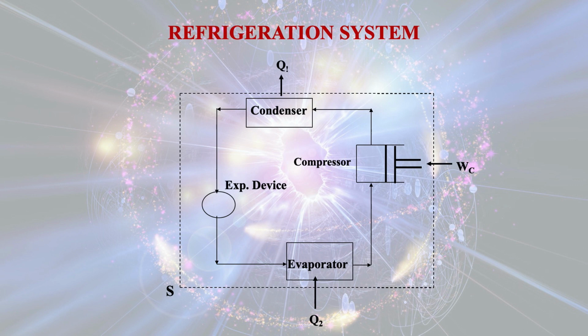So we can derive the expressions for calculating the COP. We call it coefficient of performance, and that is defined as the net refrigerating effect divided by the net work input. That means what we are getting divided by what we are paying. So first of all, let us see the thermodynamic cycle, how the phase changes at different locations in the cycle.